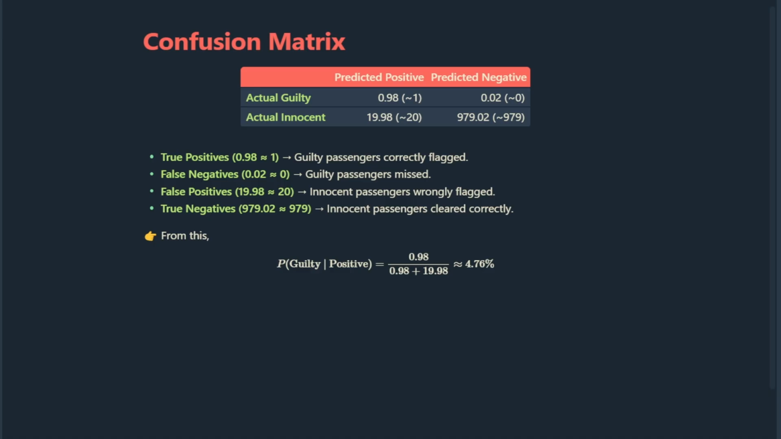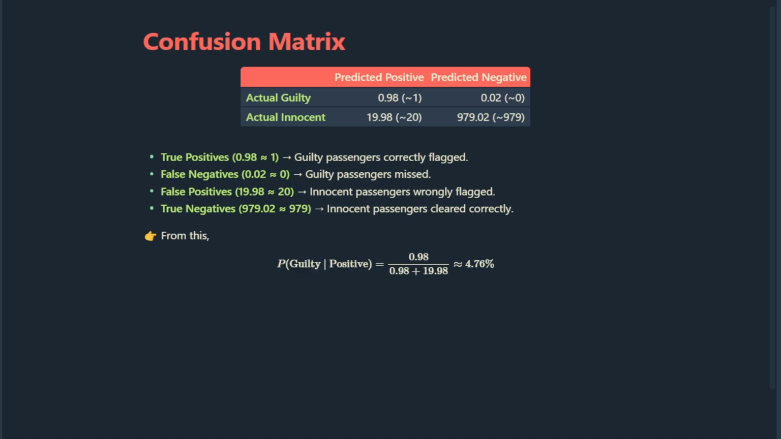These are innocent passengers who got wrongly flagged as suspicious. True negatives: 979. These are innocent passengers who were correctly cleared. So in total, we had about 1 true positive and 20 false positives. Now, if a passenger is flagged positive, the chance that they are actually guilty is 4.76%. That's less than 5%.